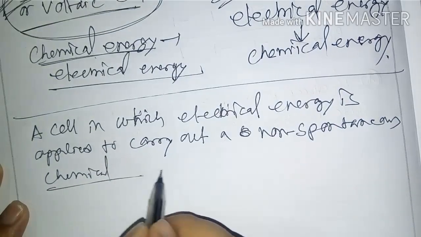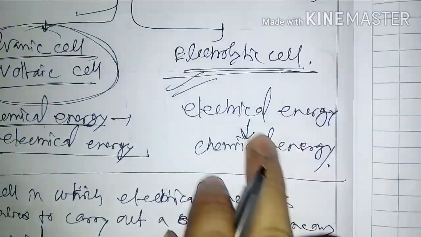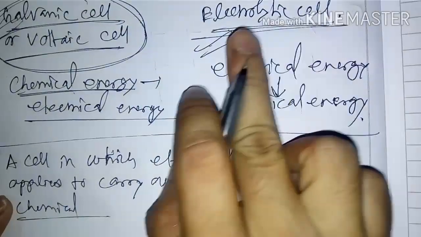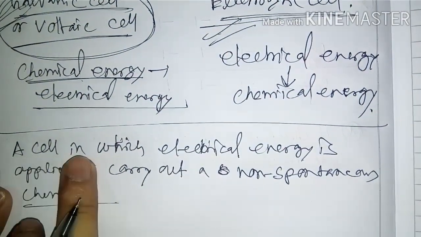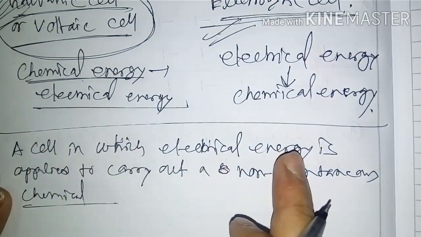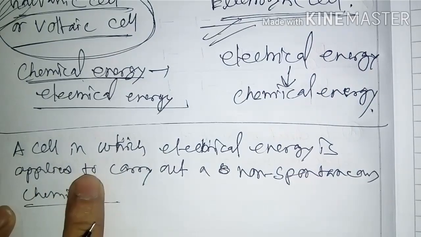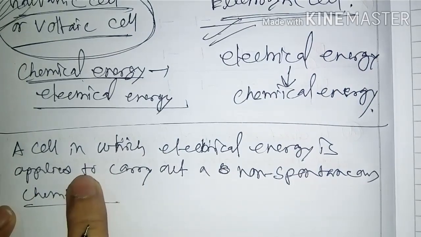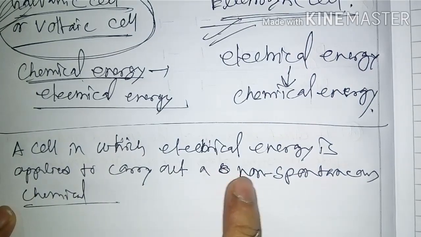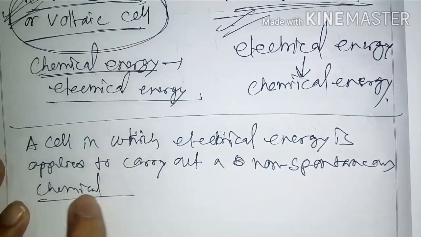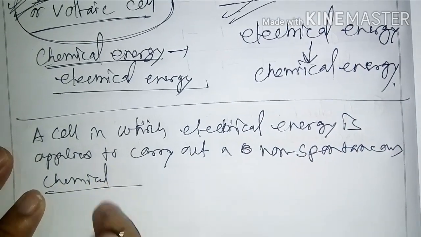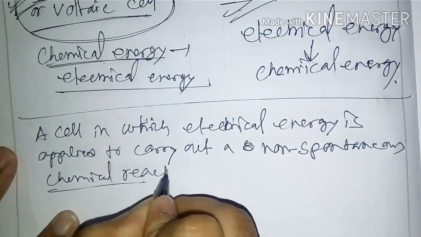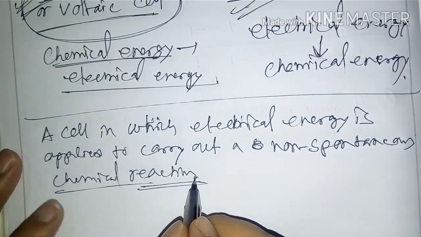This one is the electrolytic cell. So the electrolytic cell: a cell in which electrical energy is applied to carry out a non-spontaneous chemical reaction. Understood?